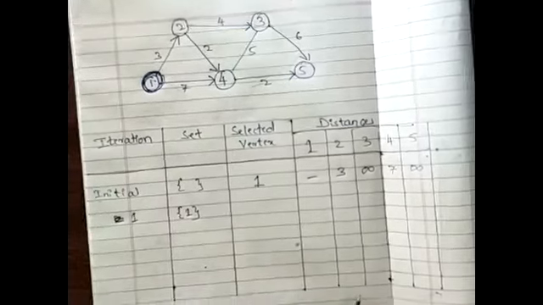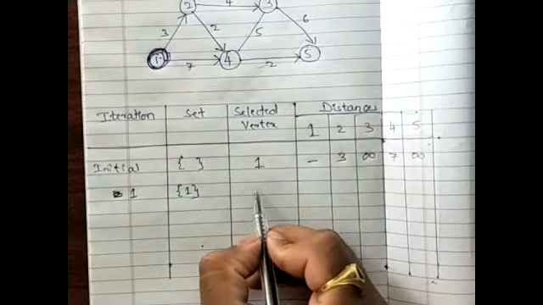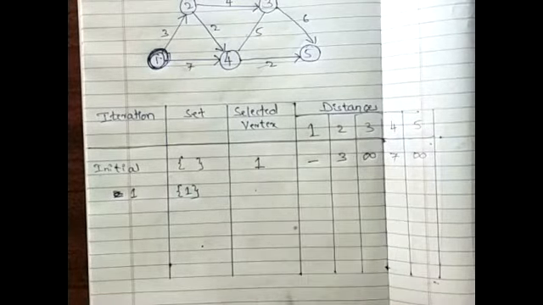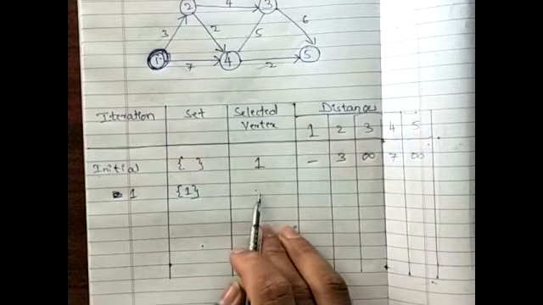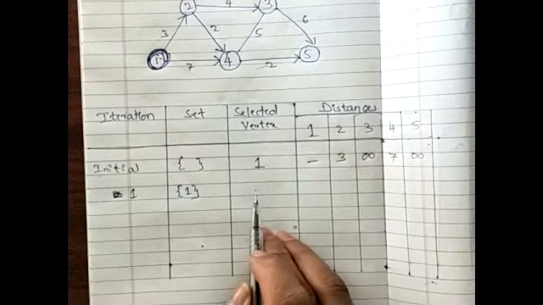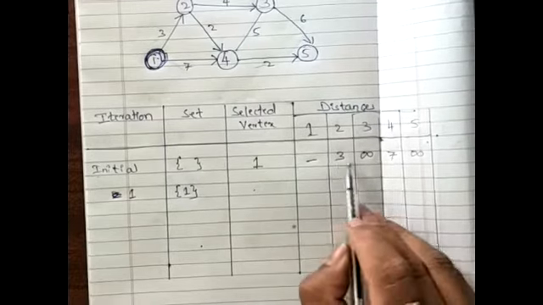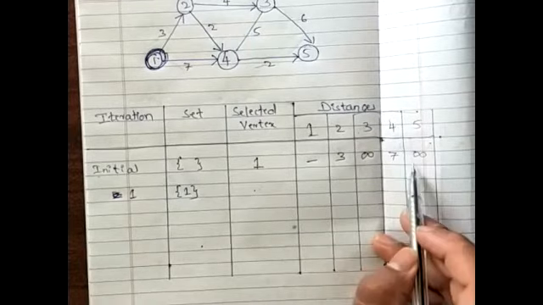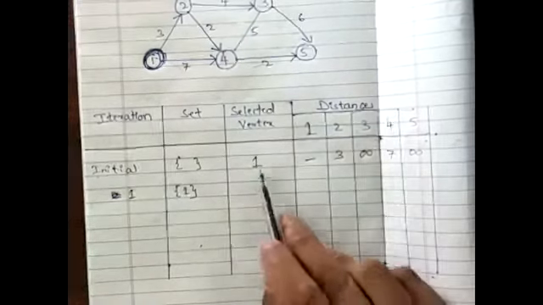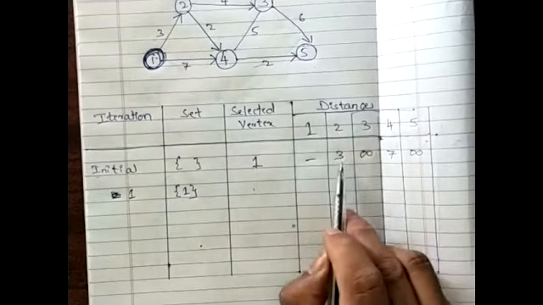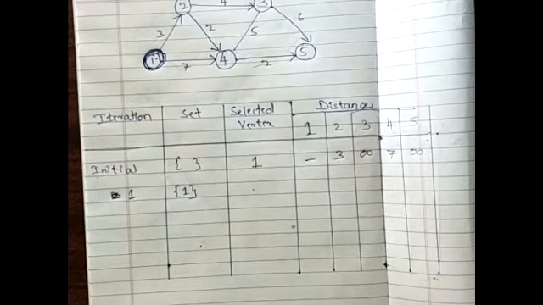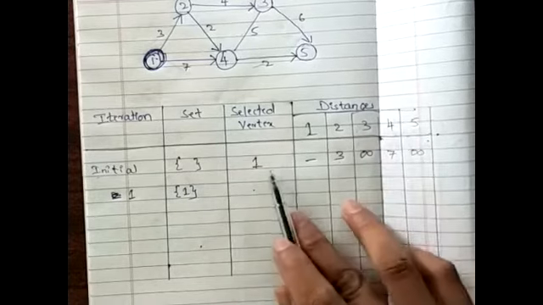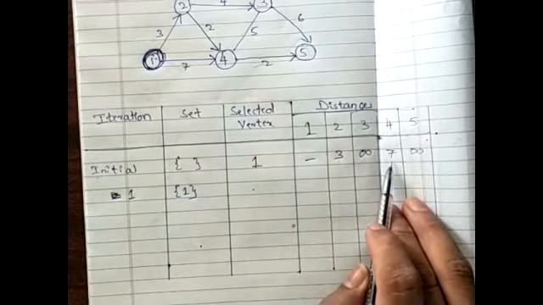Now, pay attention. We need to select a particular vertex under the selected vertex for the next iteration. This value has to be selected from the previous distances we have covered. From 1 to 2, the distance is 3. From 1 to 4 also I can reach, and the distance is 7.